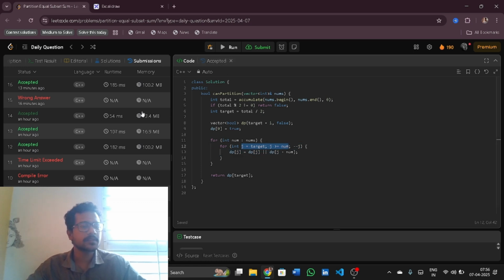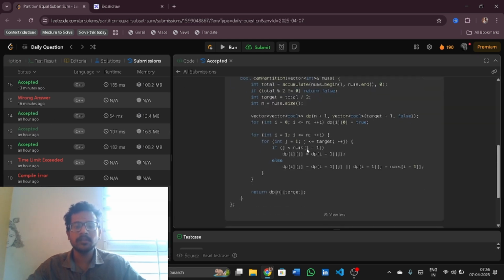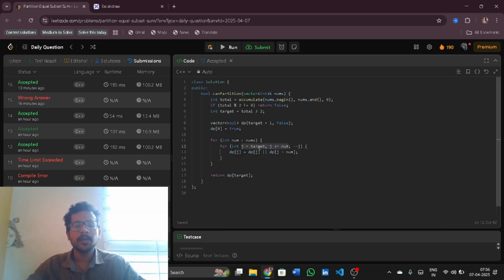Here it is reversed, right? Here we are going while j is greater than or equal to num. That means I am going in reverse order. j is starting at the current target and going in reverse order. So dp of j or dp of j minus num. At the last, we'll be returning dp of target.